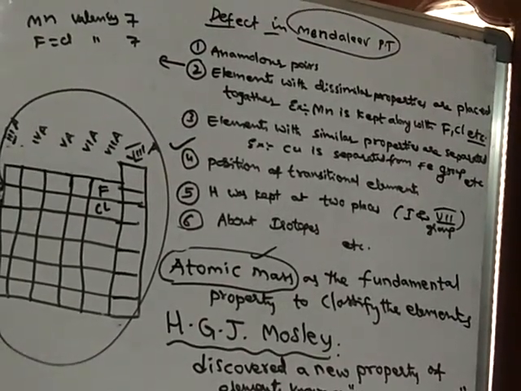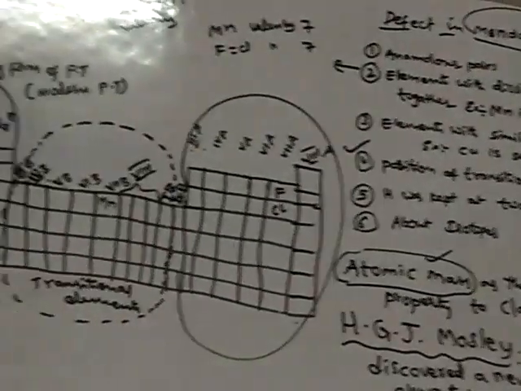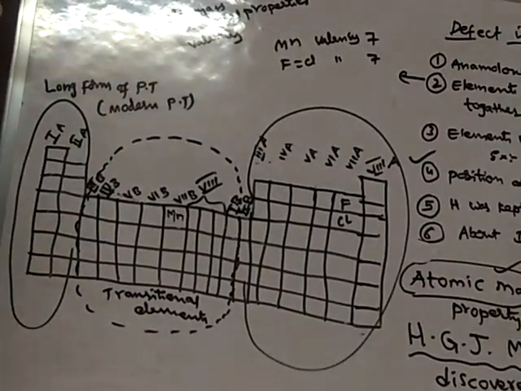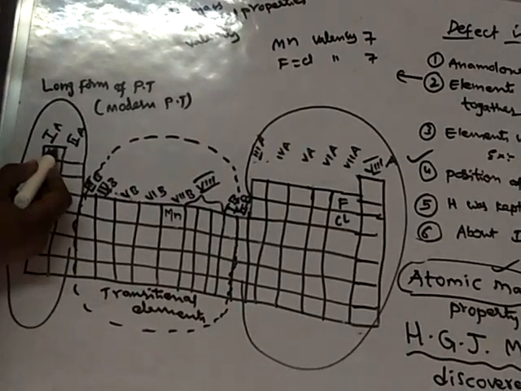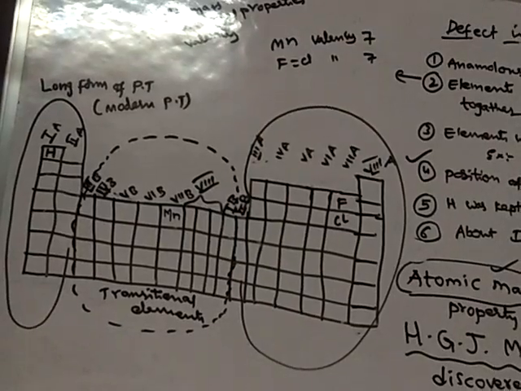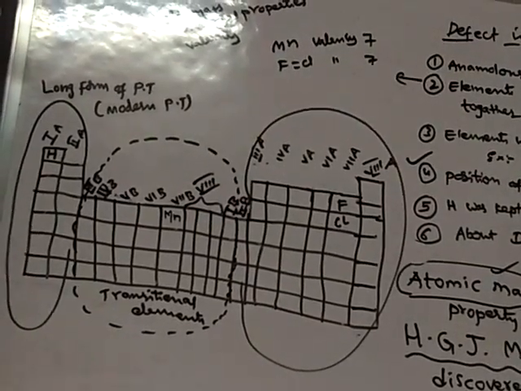But in the long form of periodic table, hydrogen was placed here, in the first group. He didn't keep hydrogen in the 7th A group.